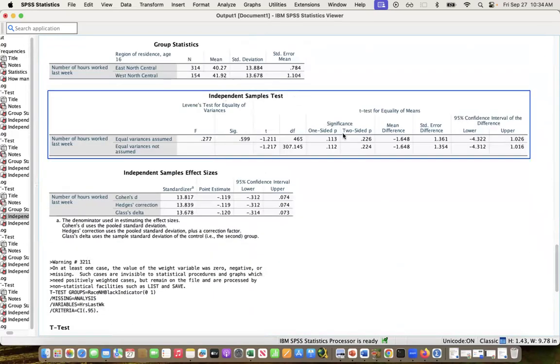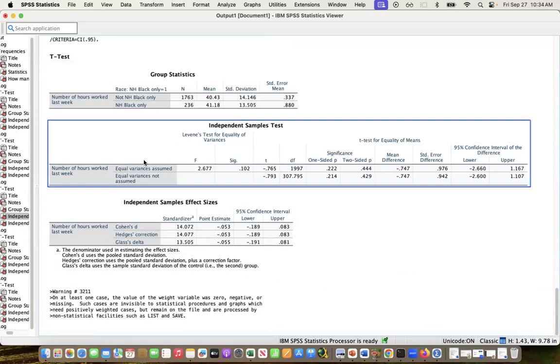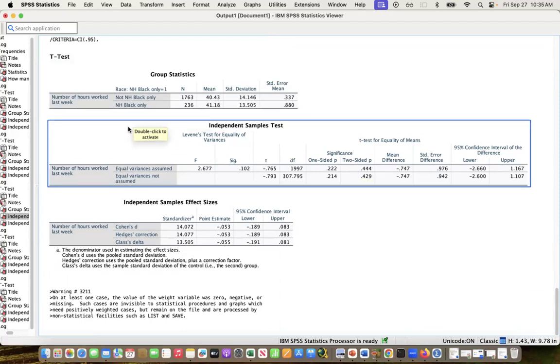Here we can see for numbers of hours worked, again, neither of our p-values are less than 0.05. Sample sizes are different. This is more than 0.05. So I could use this first one if I wanted, but it doesn't matter. Again, I'm not over 95% confident. I can't reject our null that these means are the same. And lastly, this one, again, nothing close to 0.05. So for race, I'm also not confident that they're different, right? They could be the same.